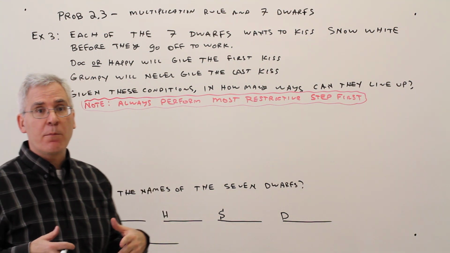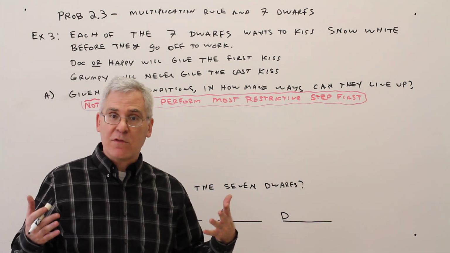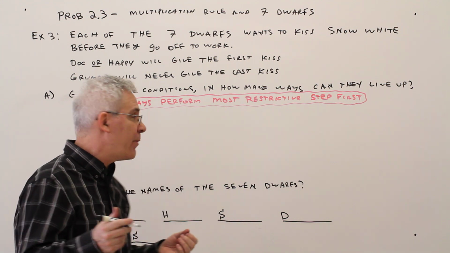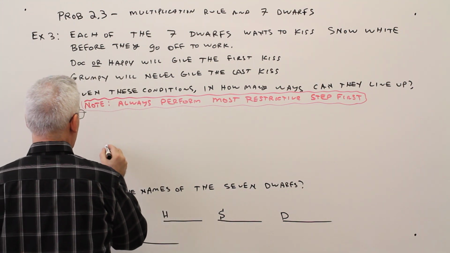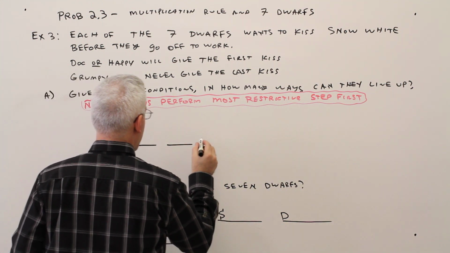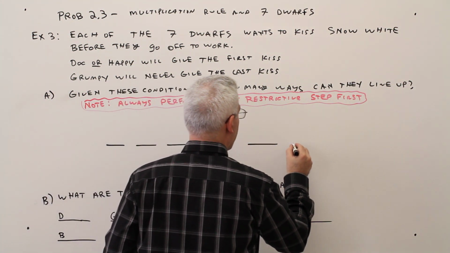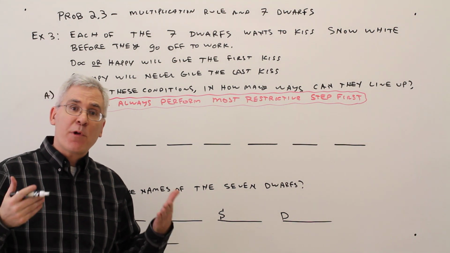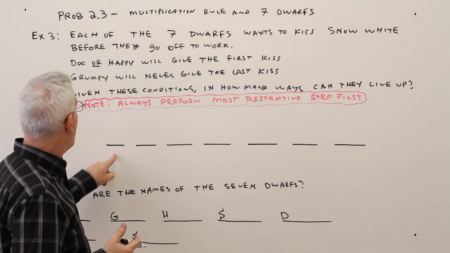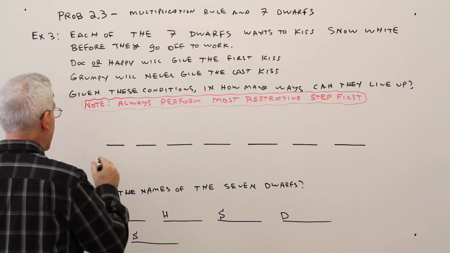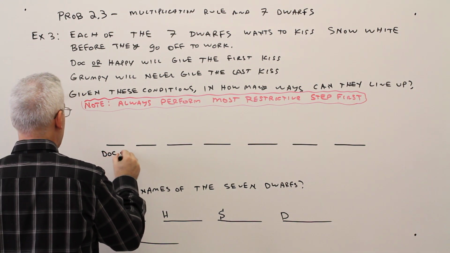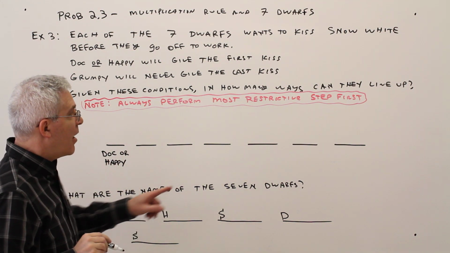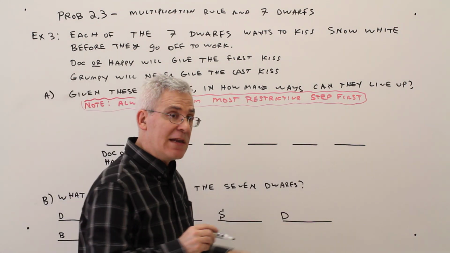Okay, here's that reminder again. Always perform the most restrictive steps first. That's just in general. Okay, I'm a visual person. There's 7 dwarfs. I'm going to make 7 slots: 1, 2, 3, 4, 5, 6, 7. Below each slot, I'm going to put any constraints. For this one, they said Doc or Happy. And for this one, they said not Grumpy.